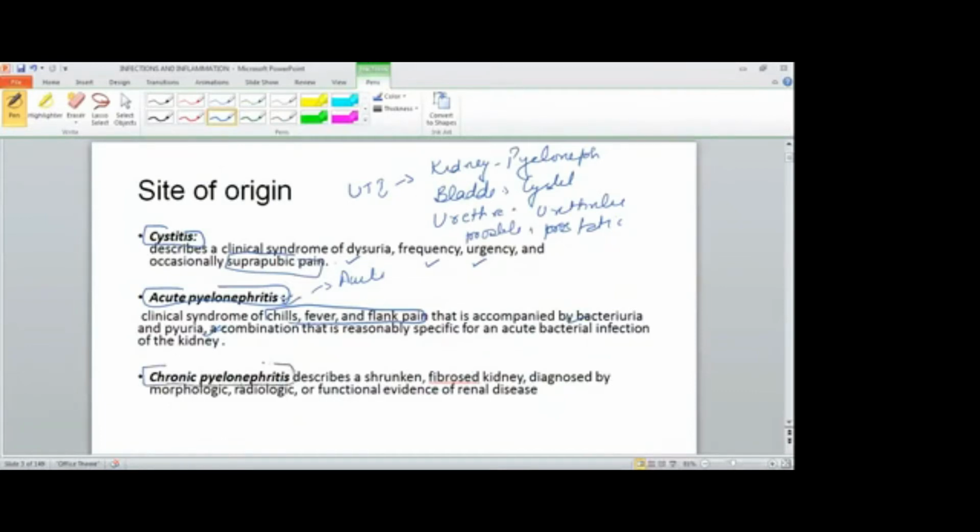Second is chronic pyelonephritis. In chronic pyelonephritis, there are structural and functional changes in the kidney, that is a shrunken, fibrosed kidney, diagnosed by morphological, radiological, and functional evidence of renal disease. It can be fibrosis, shrunken kidney, or parenchymal damage. All these can occur in scarring, all these can occur in chronic pyelonephritis. So in acute, kidney changes are not there, but there are symptoms and both bacteriuria and pyuria. And in chronic pyelonephritis, only shrunken, fibrosed kidney and anatomical and structural changes are there in the kidney. So these things are important.